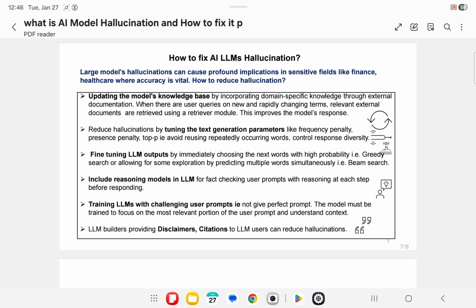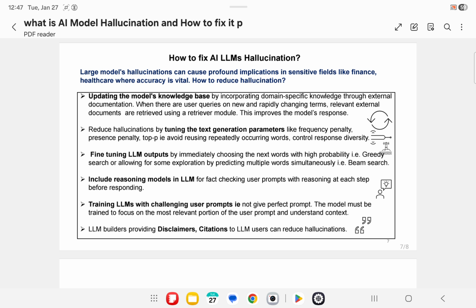Disclaimers and citations. LLM platform builders, companies, or individuals who develop LLMs like OpenAI ChatGPT and Google Gemini have included disclaimers. Disclaimers could be something like, LLMs can make mistakes, fact check important information. These kinds of disclaimers help LLM users. LLM builders also provide citations to LLM users to reduce hallucinations.